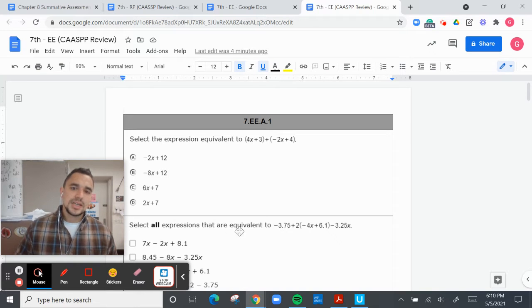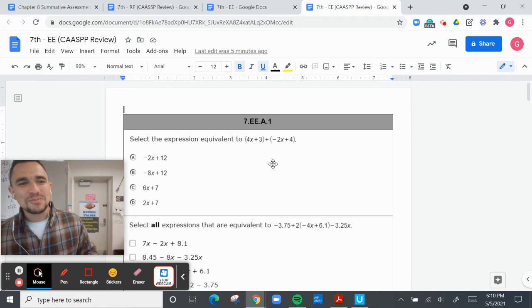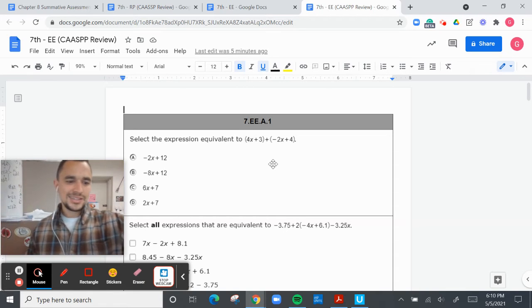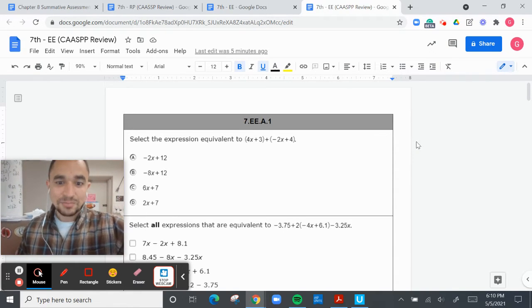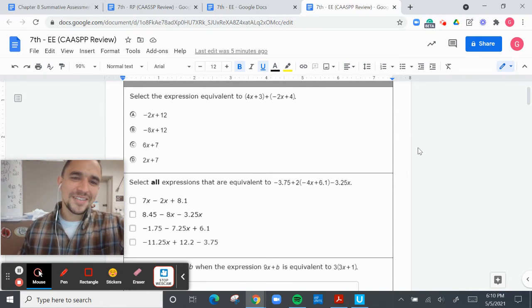We are talking about this standard called 7.E.E.A.1. And this is 7th grade equations and equalities, equations and equalities. Oh man, it's going to bother me. Now I have to look it up. 7th grade, it's expressions and equations. That's what it is. Expressions and equations, Cluster A, standard number 1. Yeah, I had to memorize all these things, becoming a teacher and all these fun things. But yeah, expressions and equations, or equations and expressions, one or the other. All right, let's get started.